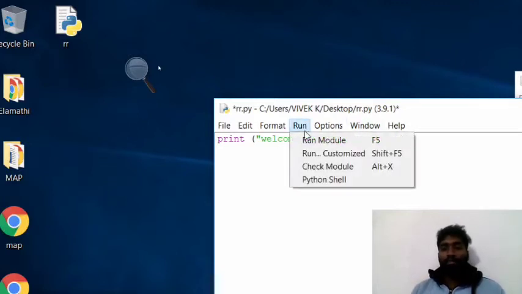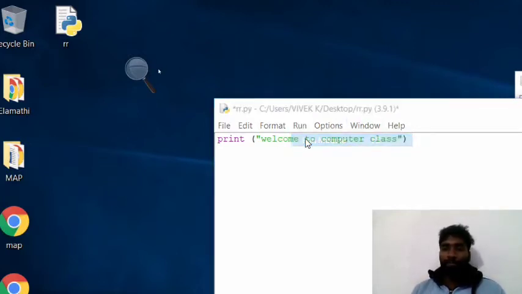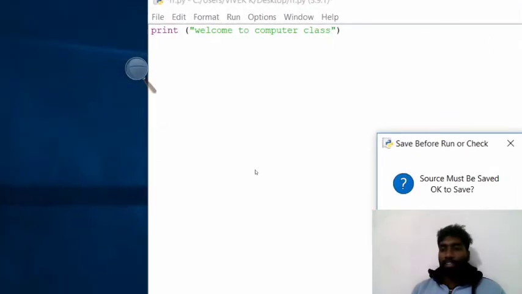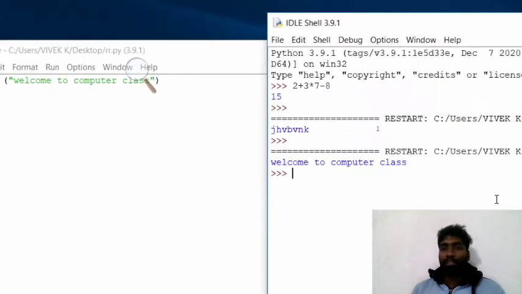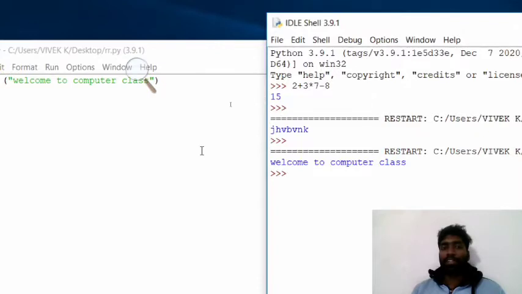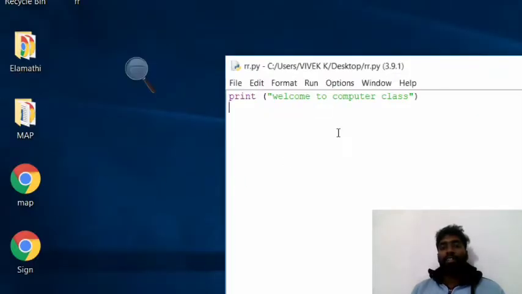Better I will magnify it. Now run mode. So save it. Now this is the second output, welcome to computer class. These are the things we saw in the last chapter.